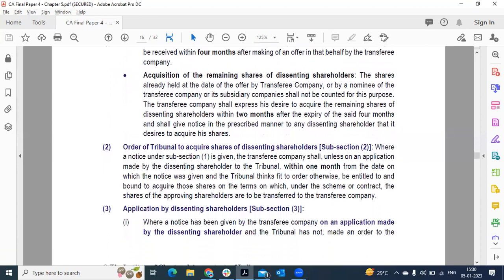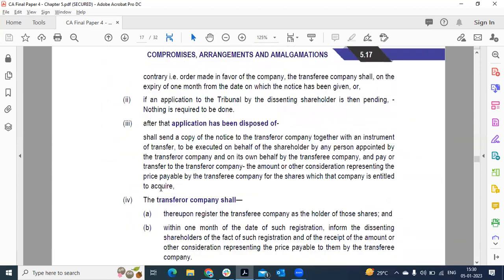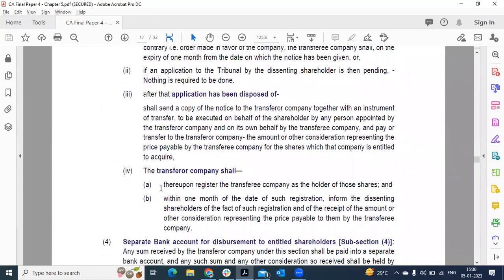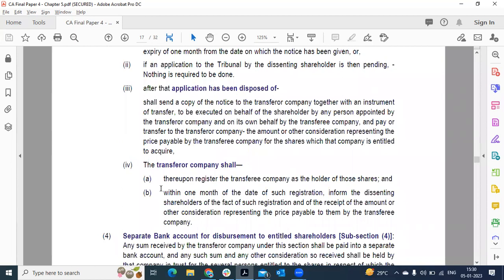Order of tribunal to acquire the shares. But even then, if they are not accepting, they can make an application to the tribunal, and the tribunal will look into it, whichever is beneficial to the company. Once shareholders accept the proposal, the transferor company thereupon registers the transferee company as the holder of the shares. The transferee company is a company which acquires the shares of the transferor company. In the books of the transferor company, it will be the shareholder.